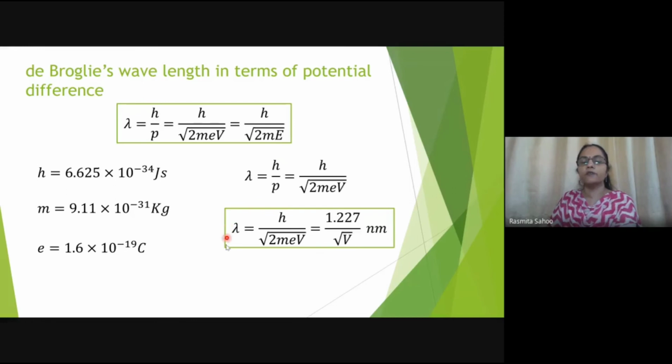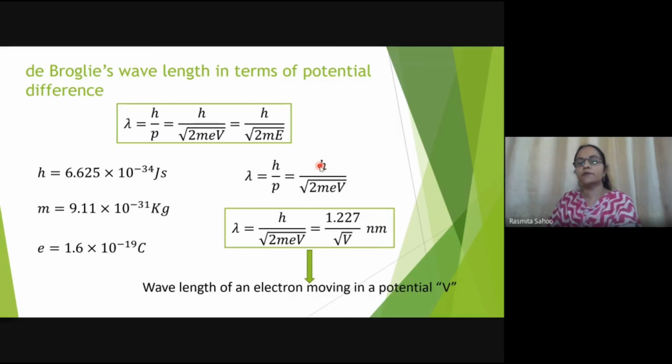Then one can directly use this formula if you remember this numerator value. Otherwise, you have to put in all those values and do the calculation. So this is the simplified formula for the wavelength of an electron when it is moving in a potential capital V.